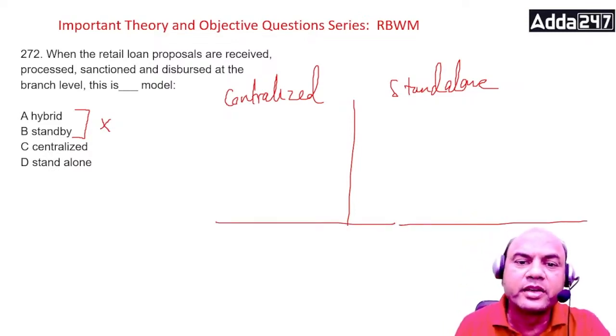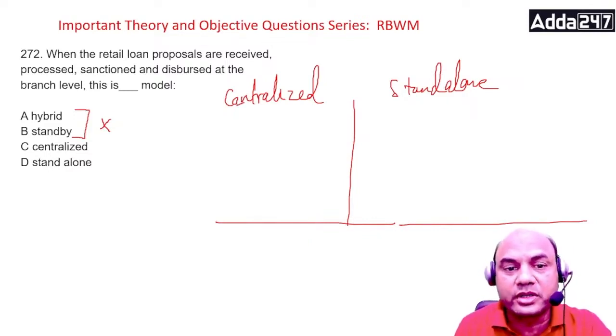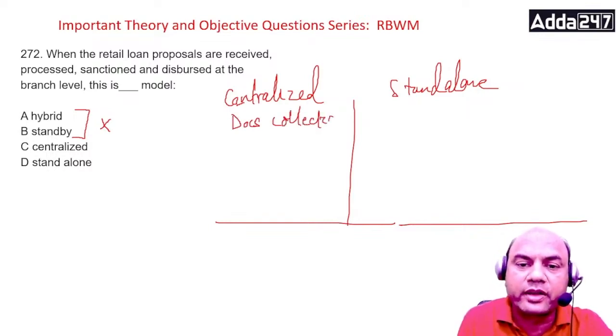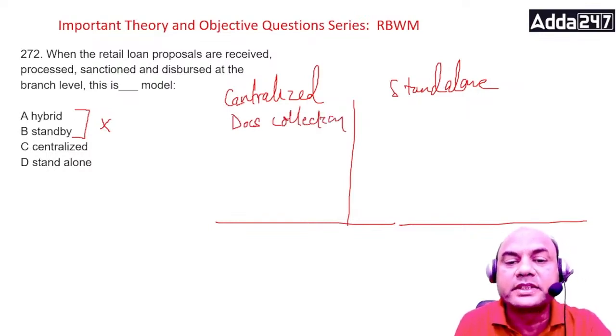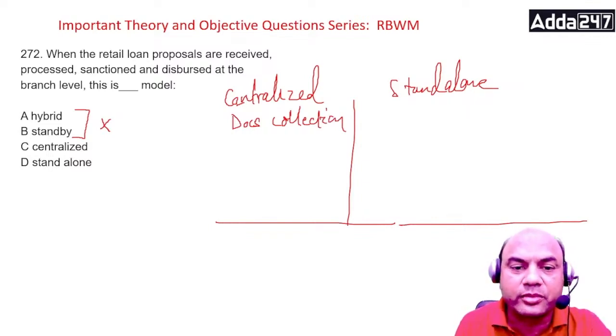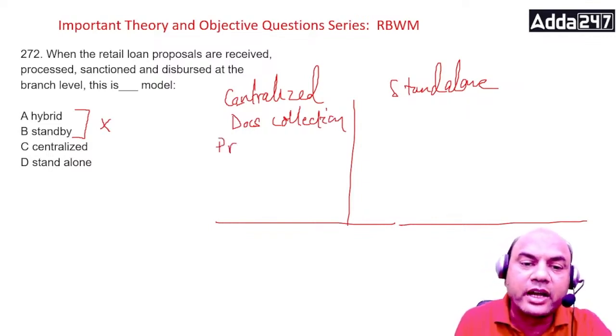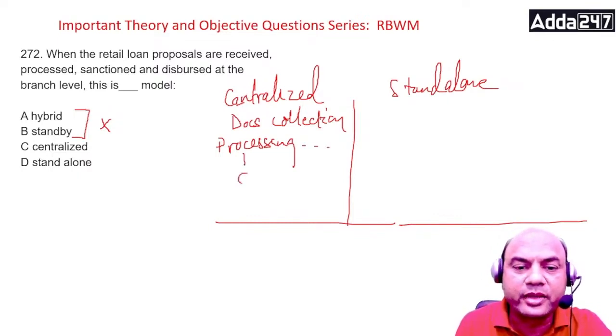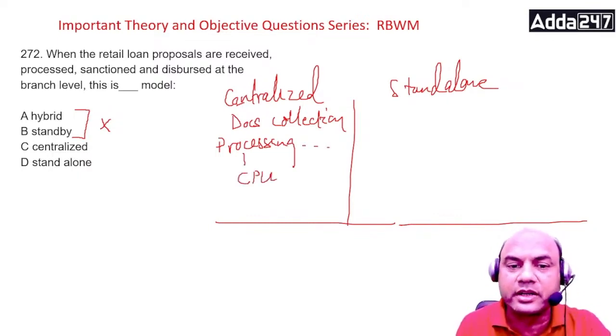Okay, in centralized model, branch does what? Branch does the collection only. Docs collection is done by the branch. Docs collection and forwarding. Okay, and processing, sanctioning, disbursement, everything else is done by the CPU. There is a central processing unit, it does everything.